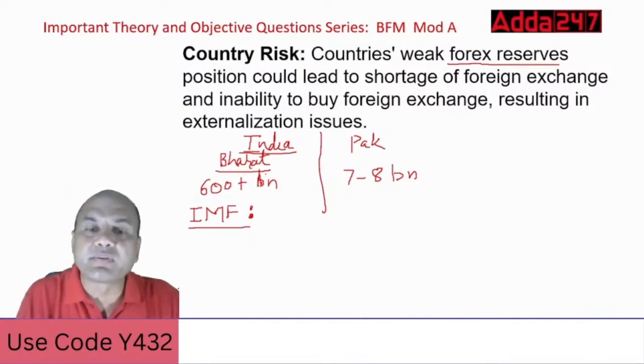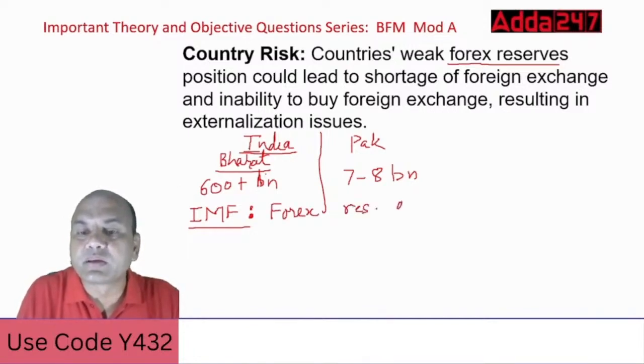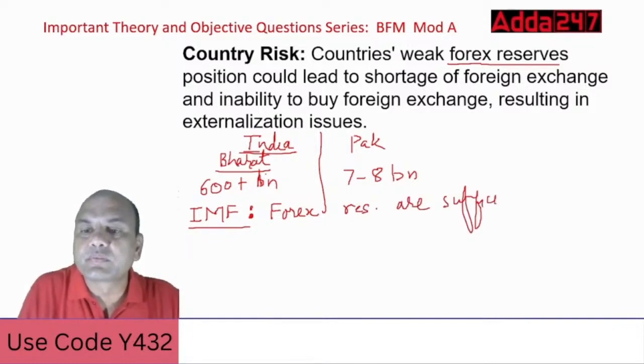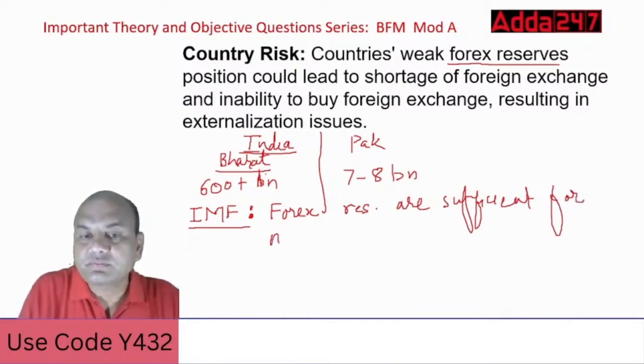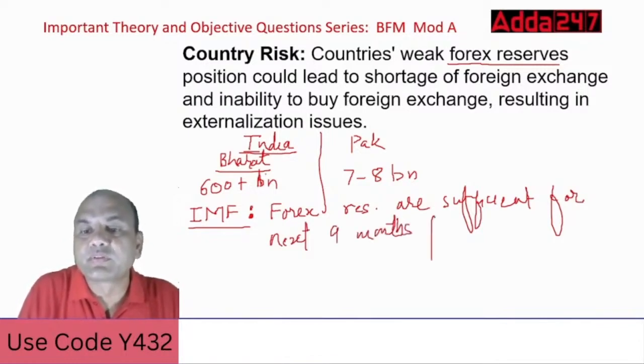The stable country definition they have given is any country whose forex reserves are sufficient for the next 9 months for imports. So that country is called stable.